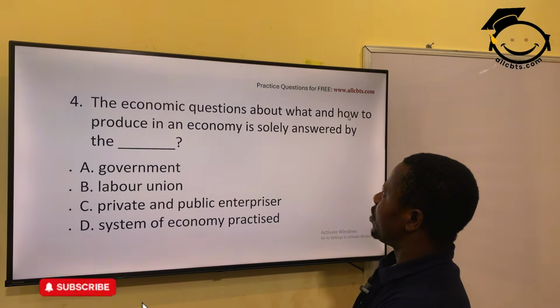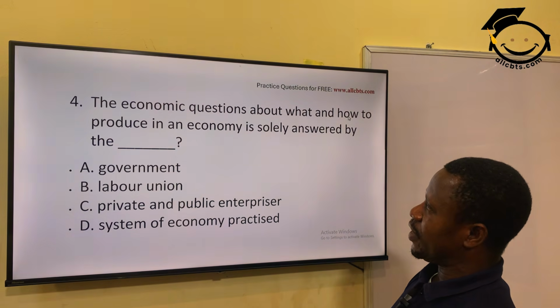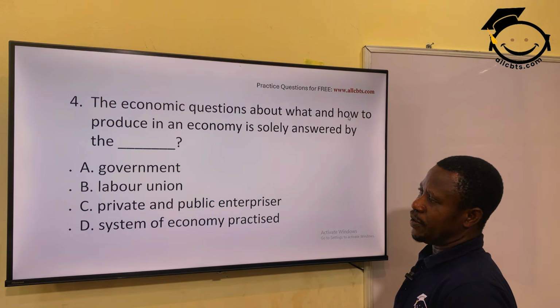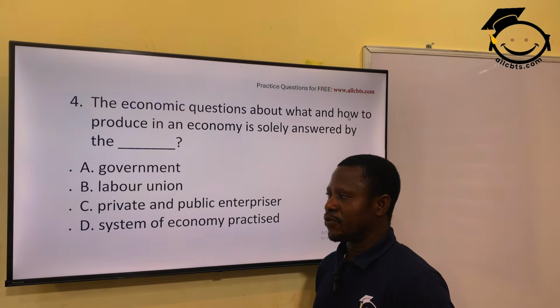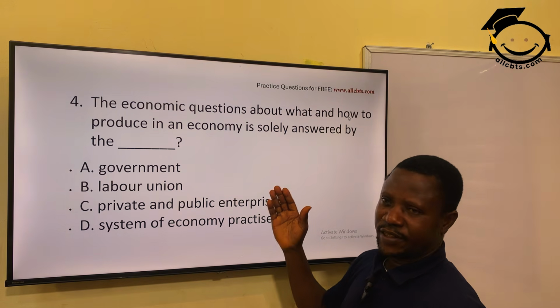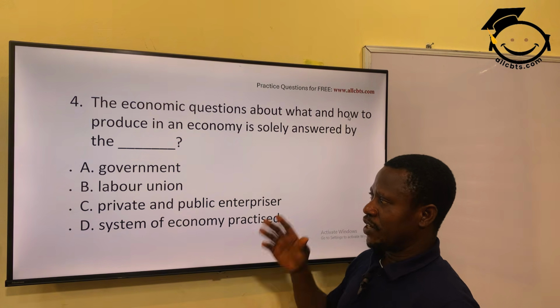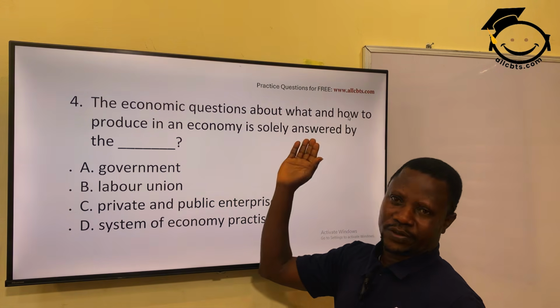The economic question of how to produce in an economy is solely answered by the government, labor union, private and public enterprise, or system of economy practice. The answer here is the system of economy practice. There are three systems you could practice. If it's a capitalist economy, then the private organizations will answer these questions.